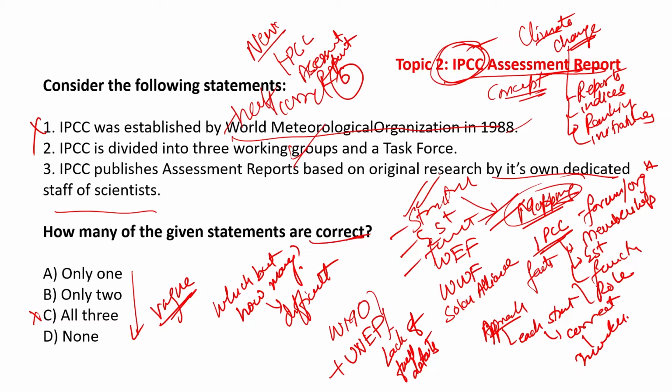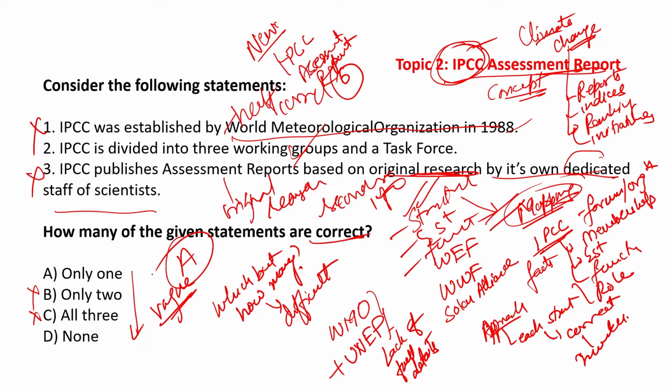Third statement. It publishes assessment reports based on its own dedicated staff of scientists. No, it is not into original research. It is based on the secondary information that it processes, in a way, peer reviews and so on. It does not make original research. So this statement again becomes incorrect. So we clearly in this case have option A as the answer.